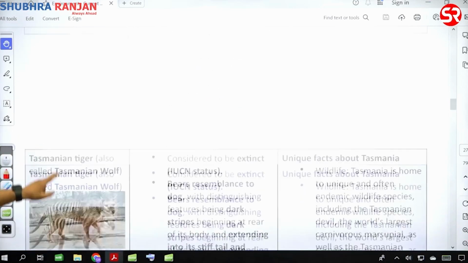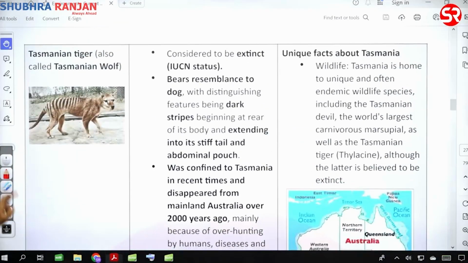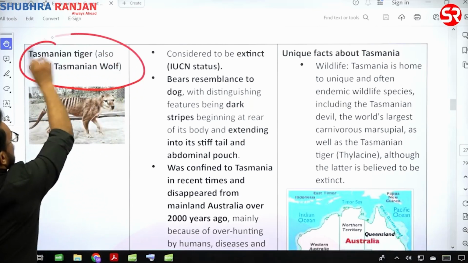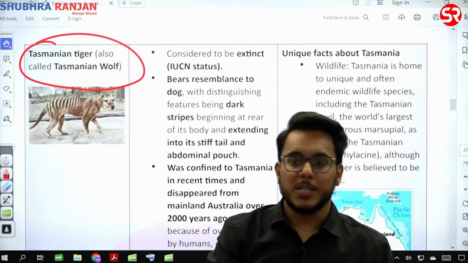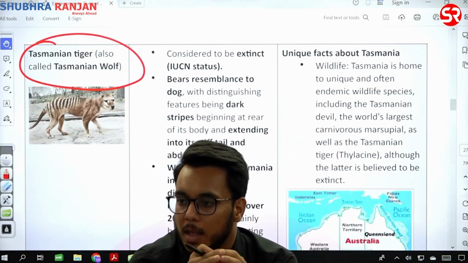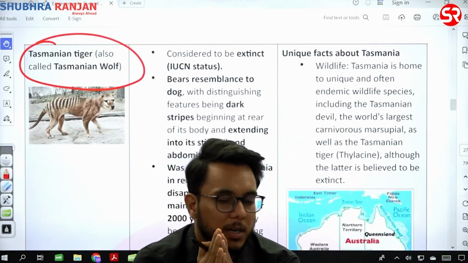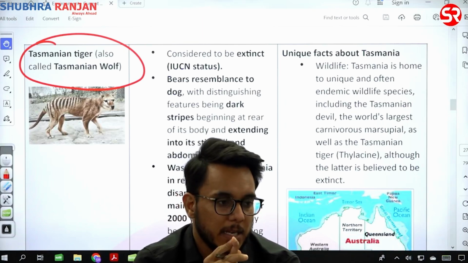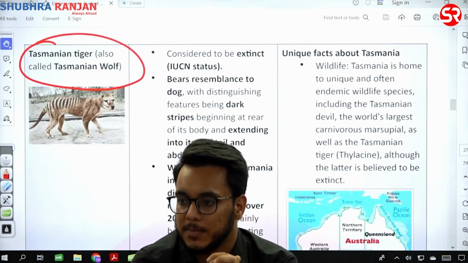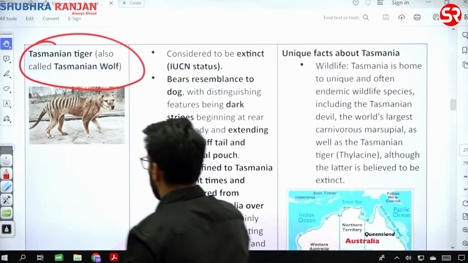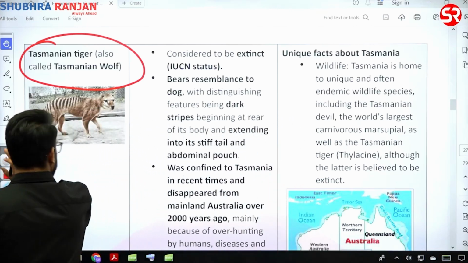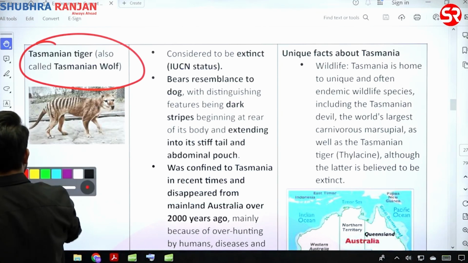Okay. Then Tasmanian tiger or Tasmanian wolf. Okay, now listen to this particular thing. When we talk about basically Tasmanian wolf, Tasmanian devil, ठीक है, थोड़ा सा one concept I want to tell you. First of all, Tasmanian wolf के बारे में बात कर लेते हैं.